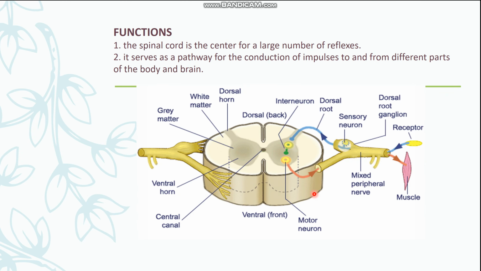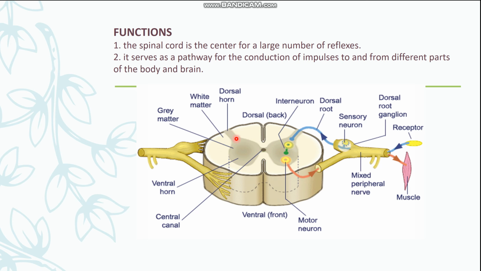Now look at the diagram. This is a butterfly shaped structure which is known as gray matter, and this is the white matter. Here you can see the midline commissure and the sulci. This is the sulcus region, and the white matter is the matter of the spinal cord, the region of the spinal cord that is having myelinated nerve fibers.